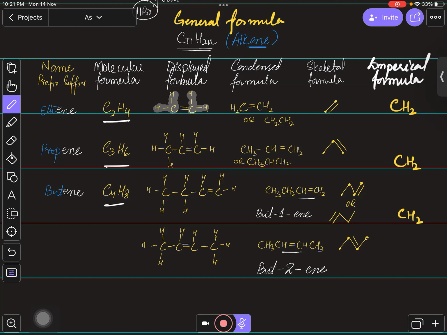And for you, bacho, I just want you to show me the working of pentene and hexene. Also, when you are drawing the condensed formula, molecular formula, and skeletal formula, you need to show every possibility where you can fit the double bond, the possibility of where the double bond can come.